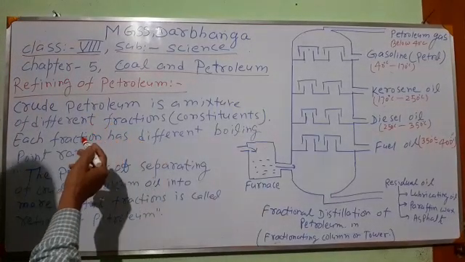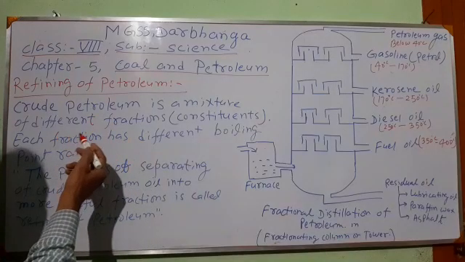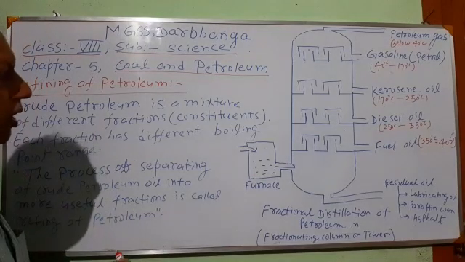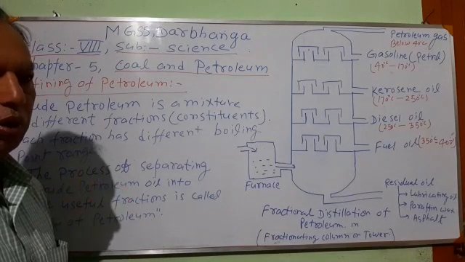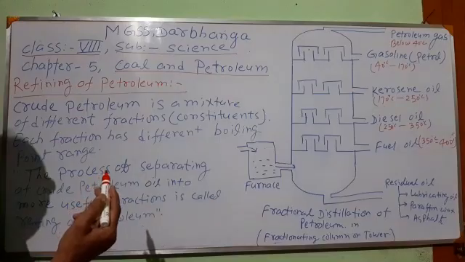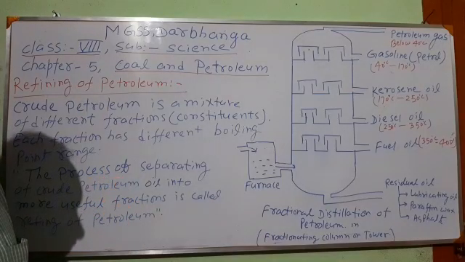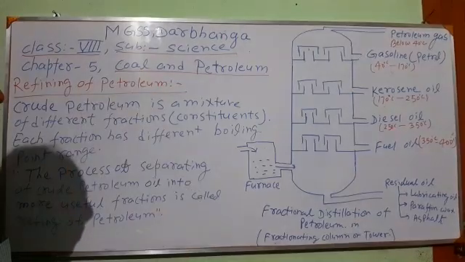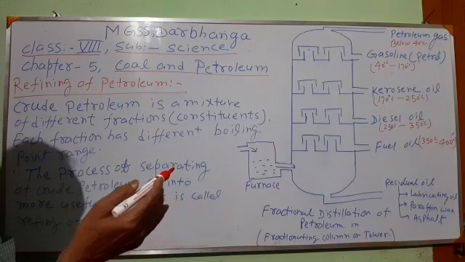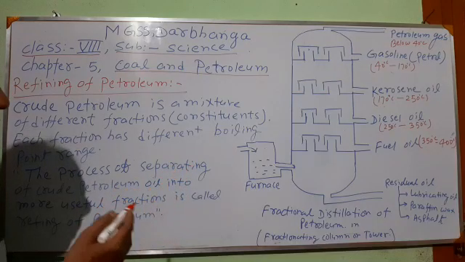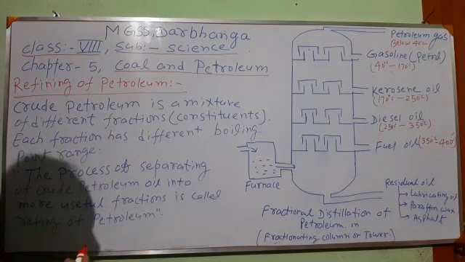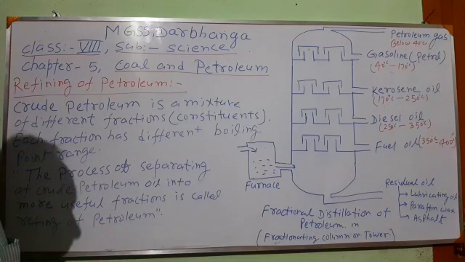In the previous video we studied the formation, or origin, of petroleum. We discussed in detail how petroleum was formed. Millions of years ago, a large number of aquatic plants and animals died, settled down and reached the bottom of the sea. Slowly the remains were covered by mud and sand. As time passed, the layers of mud and sand converted into sedimentary rocks.